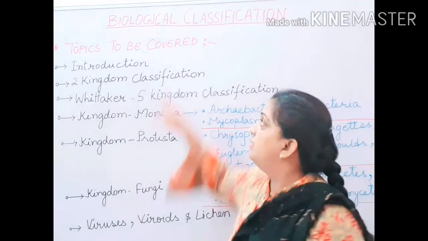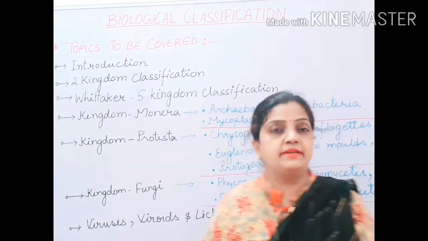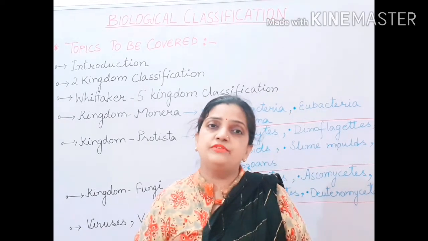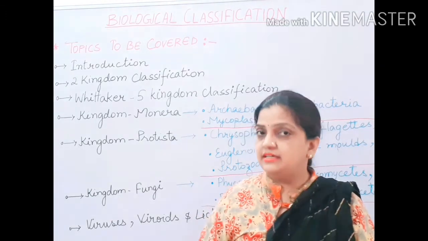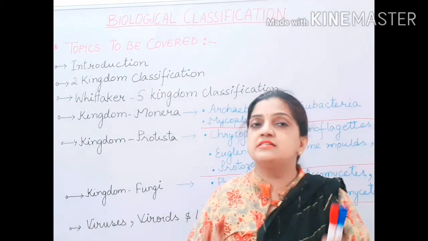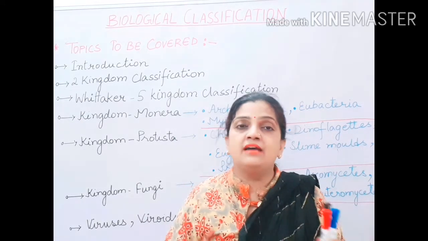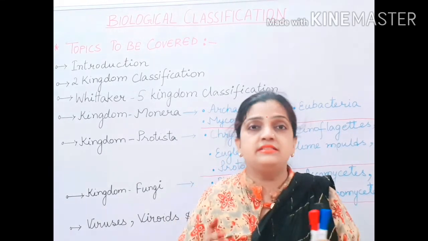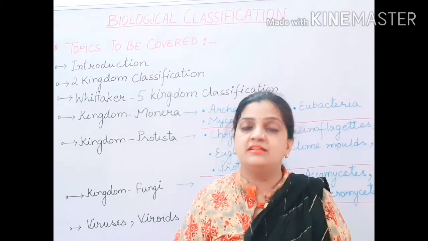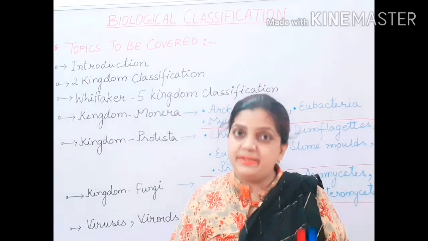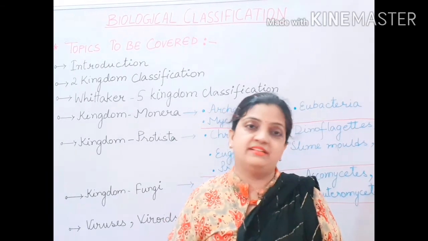These are the topics mentioned in the chapter Biological Classification. So children, now let us begin and come to the first question: what is classification? We have discussed that classification is a system where we categorize different types of living organisms surviving on this earth on the basis of their similar characters and dissimilar characters.